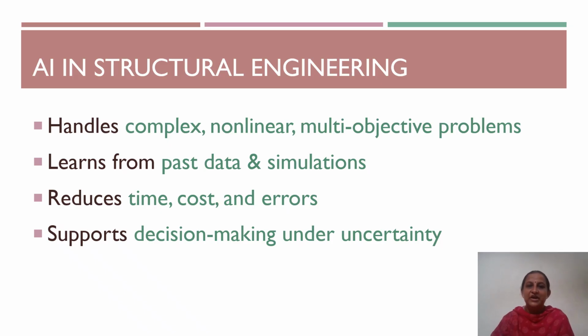Many engineering tasks require significant computational effort and manual work. AI can automate repetitive processes, reduce analysis time, lower the project cost, and minimize errors. It also helps in making decisions under uncertain conditions. Engineers often deal with uncertainties such as variable loads, material properties, environmental conditions, and structural deterioration. AI helps analyze these uncertainties and supports informed decision making. Because of these advantages, AI is increasingly being used in structural engineering for prediction, optimization, monitoring, design, and maintenance applications.